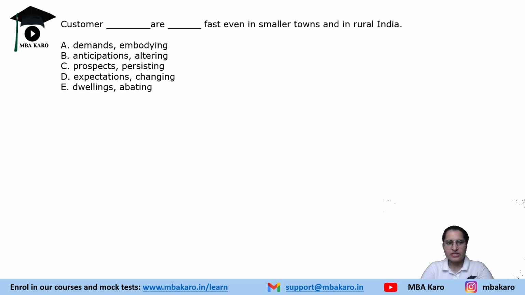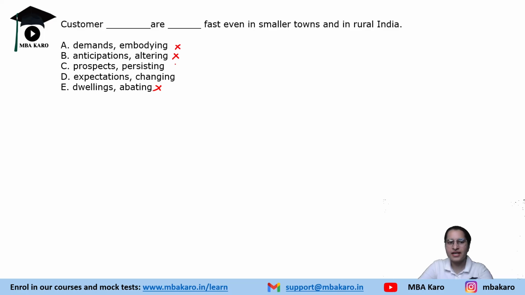Next, customers dash are dash fast even in smaller towns in rural India. Customers' demands are embodying fast. Customers' anticipations are altering fast. Customers' prospects are persisting fast. Customers' expectations are changing fast. Customers' dwellings are abating fast.